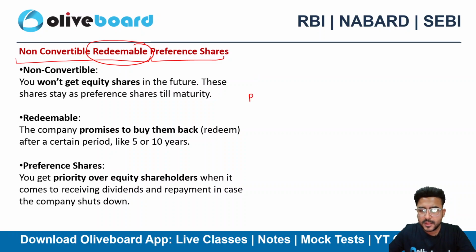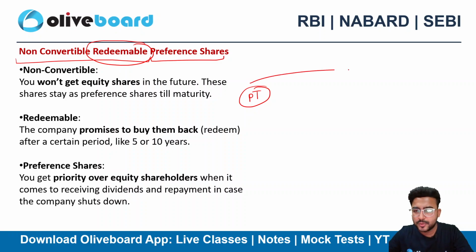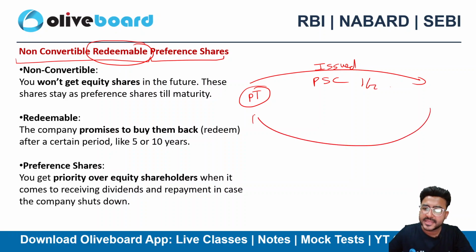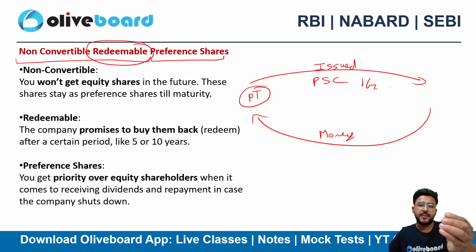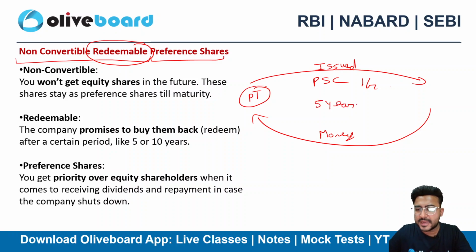Okay, let's suppose my company, Prateek Taldar Private Limited, issued preference shares to you guys. I issued preference share capital worth rupees 1 crore to you guys. I raised the money. I got money from you. I gave you the preference share capital of 1 crore. Regularly, I'll be paying you fixed dividend. And let's suppose after 5 years, I'll redeem that.